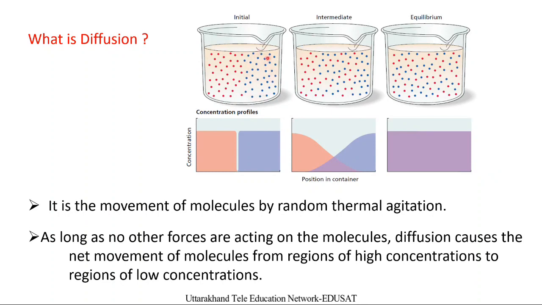Similarly, the blue molecules are higher in concentration at one place, and the red molecules are higher in concentration at another place. After some time they get mixed and form a uniform mixture. This is the general tendency of each molecule to move from higher concentration towards lower concentration. This is diffusion.